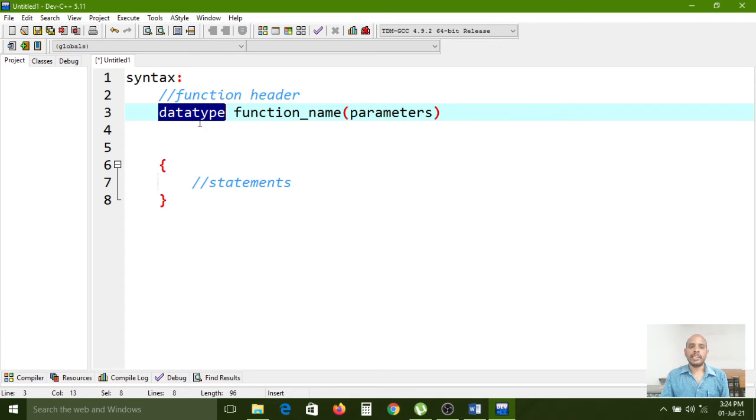For example, here int, if you declare the int here in this space, so the int related values will be returned. Nothing but 10, 20, 30, 101, 151, 3000. So like that. Without the fraction part, it will be returned. And if you place the float data type here, then float values will be returned. Nothing but 3.142, 1.569. So those fraction values will be returned after execution completion of this entire program, entire function, sorry.